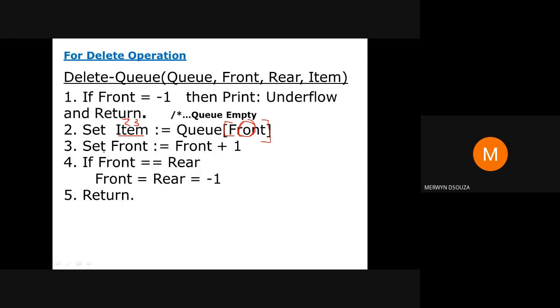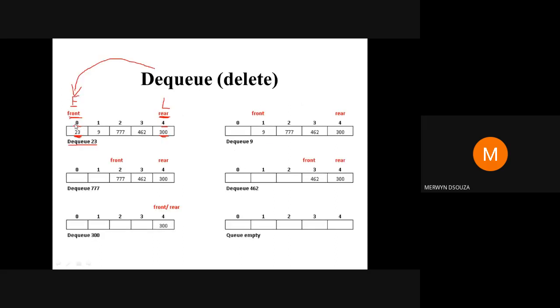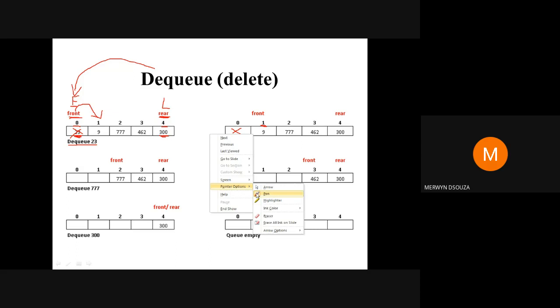Once you have done that, what will you do? Increase the value of your front. Initially your front value was 0, so now 0 plus 1, it will become equal to 1. Therefore, front will now be pointing to index 1. You can see here, after one DQ operation, this 23 is deleted, and your front gets shifted to the next index. You increment it by 1, so front will come here, as you can see in the diagram also.